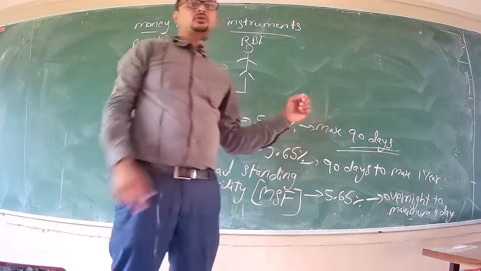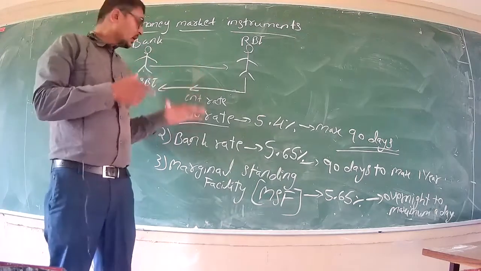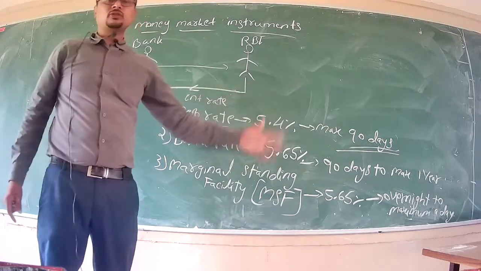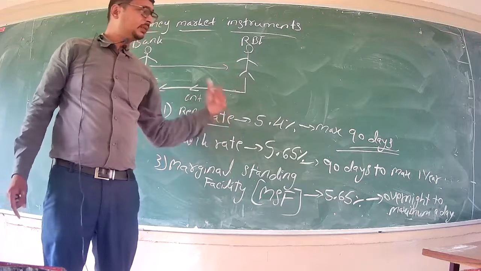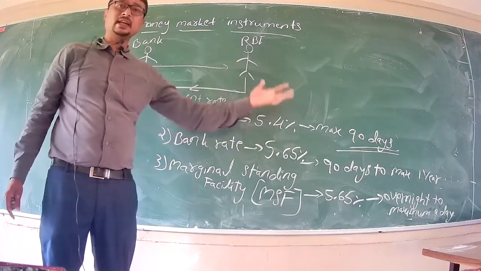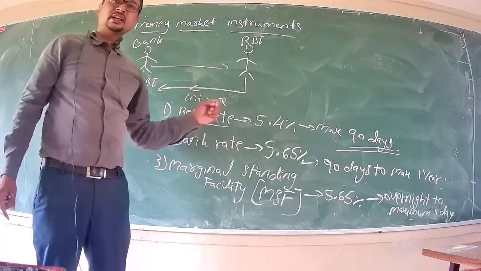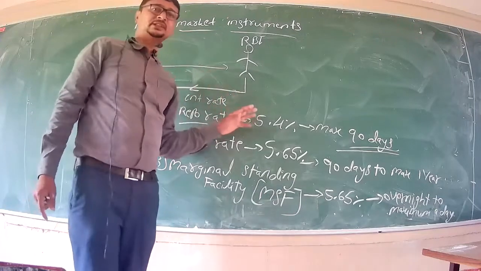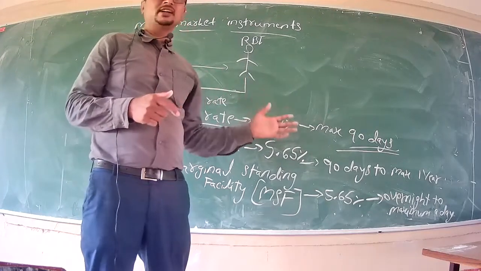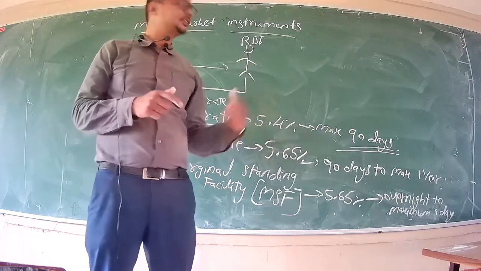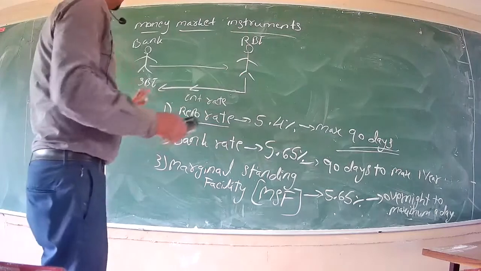So we are discussing money market instruments. The money market instruments we have discussed so far: repo rate, that is the rate at which banks borrow from the central bank; bank rate, again the rate at which banks borrow from RBI, but the repayment period is from 90 days to maximum 1 year. And another one is marginal standing facility, MSF. The interest rate as of now is 5.65% in India, and the time period to finish the entire transaction is from overnight, that is 12 hours, to 1 day, right? So these are the three money market instruments.